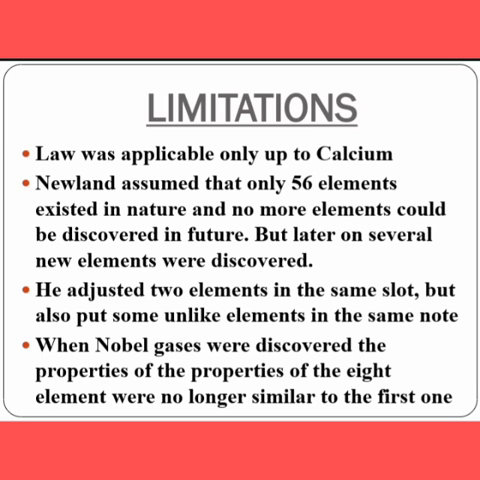Newland assumed that there were only 56 elements. He assumed that only 56 elements existed in nature and that no more elements could be discovered in the future. He assumed like that.